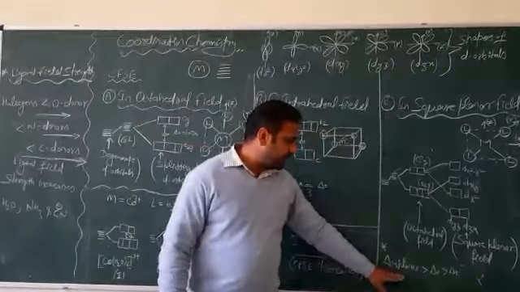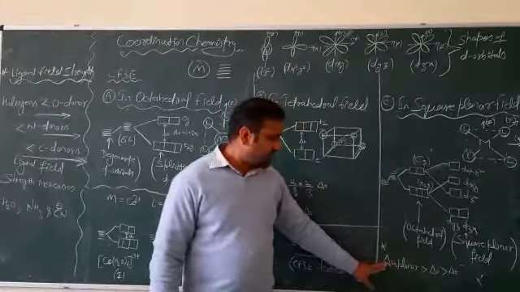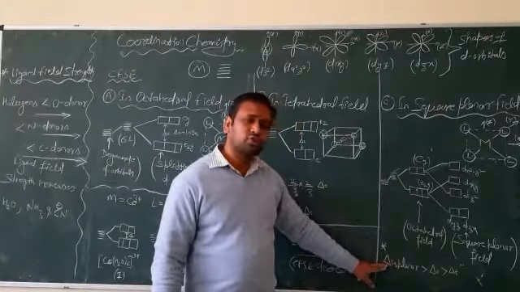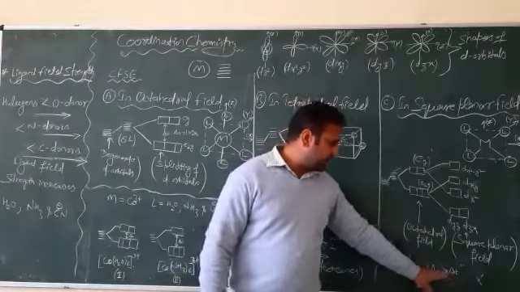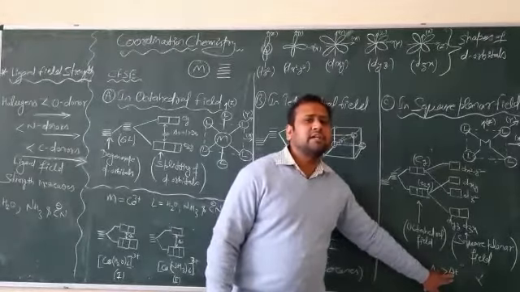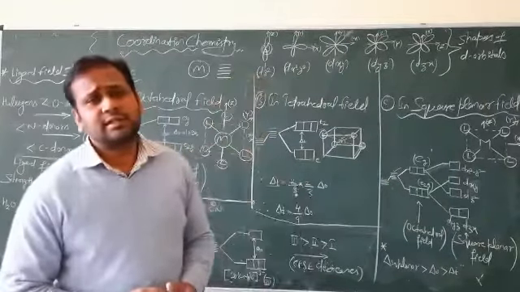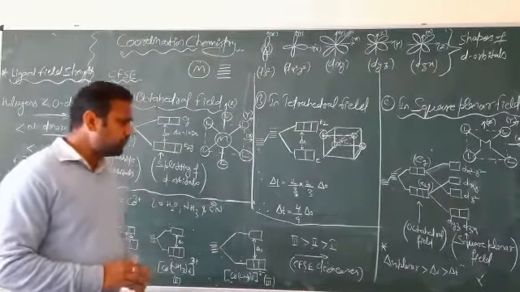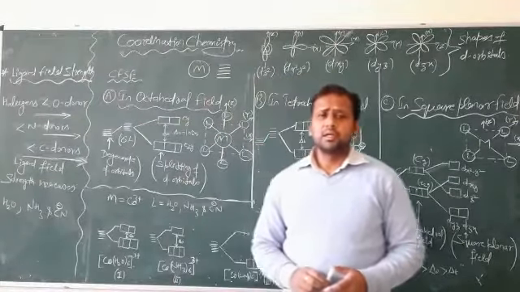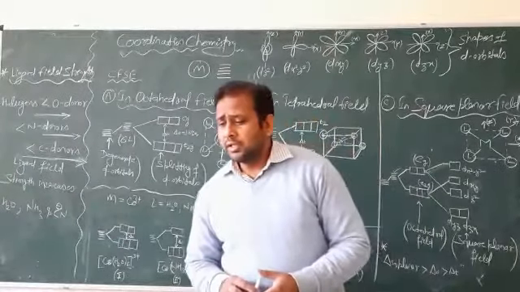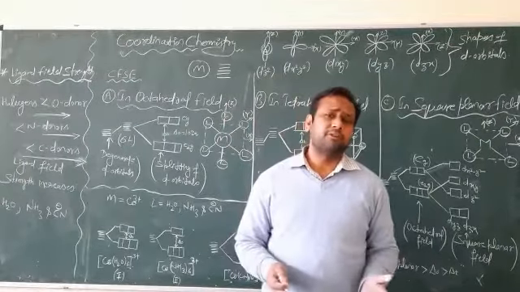So here is the descending order in terms of crystal field splitting energy. Crystal field splitting energy here is maximum in case of square planar. Then we have the octahedral field, and at last we have the tetrahedral field splitting. So crystal field splitting energy is minimum in case of tetrahedral ligand field symmetry. One more factor exists which can affect the crystal field splitting energy. Basically, crystal field splitting energy is the amount of energy by which any complex gets stabilization during its formation.